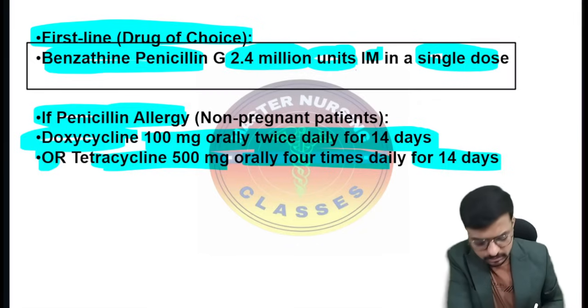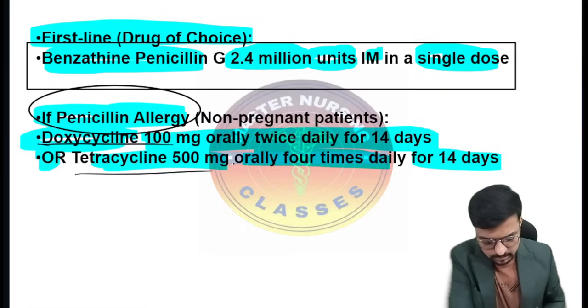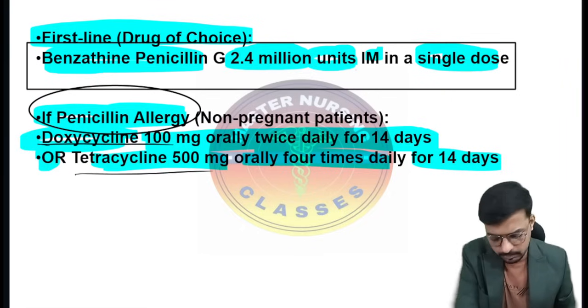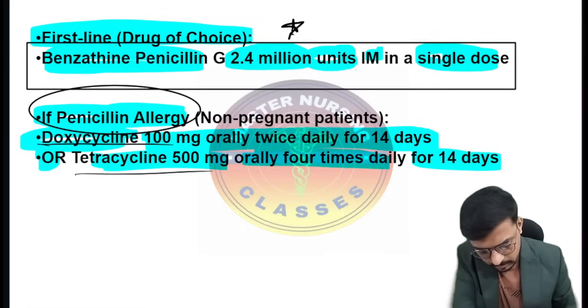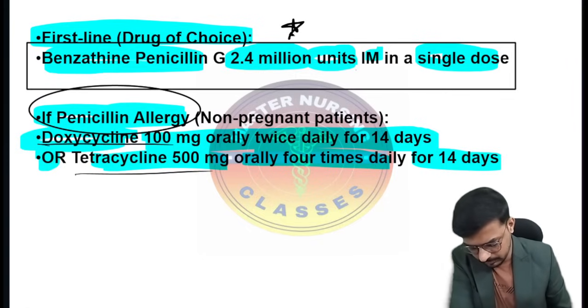If the patient has a penicillin allergy, then I will go for the next secondary line. That is doxycycline and tetracycline. But the dose is very different in both. Okay, please do remember only one thing: there is benzathine penicillin. This is very important for your next exam, right?